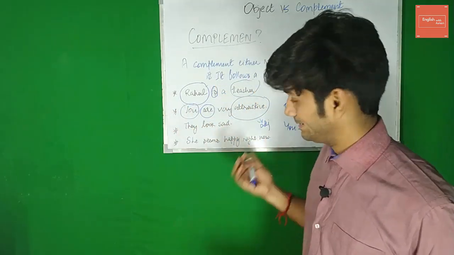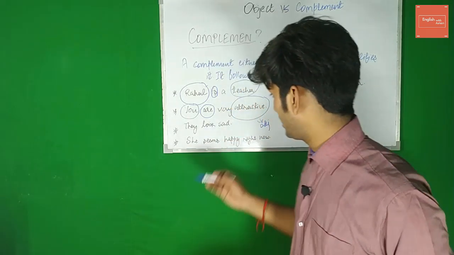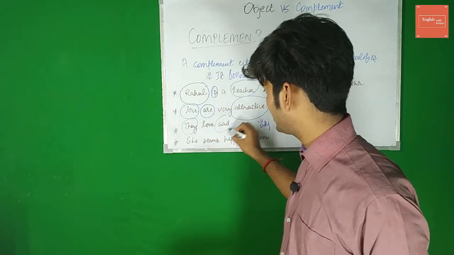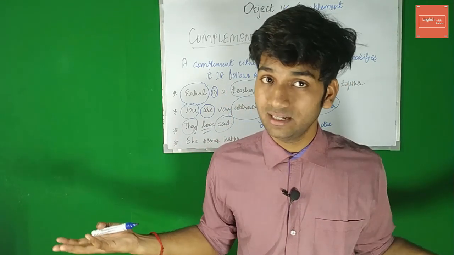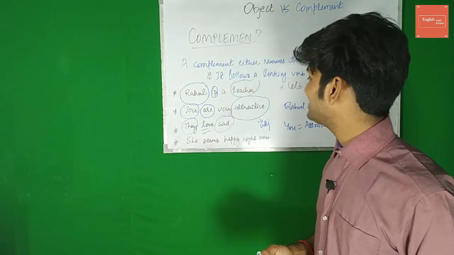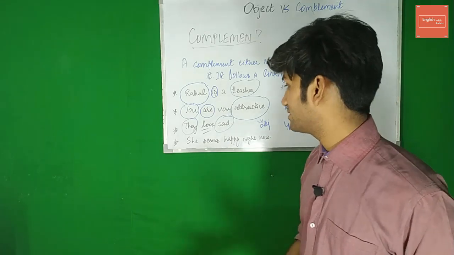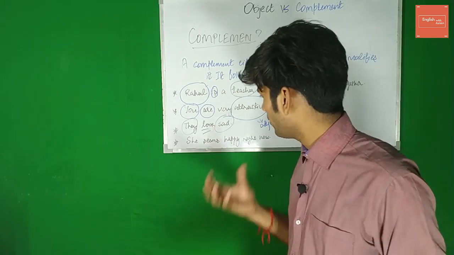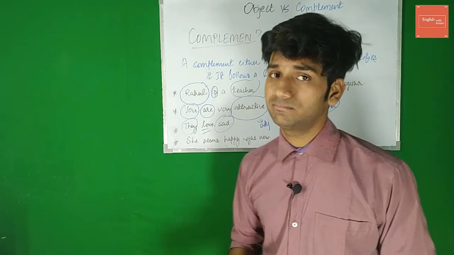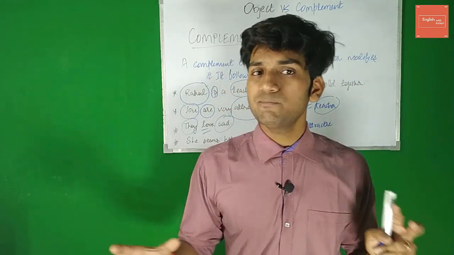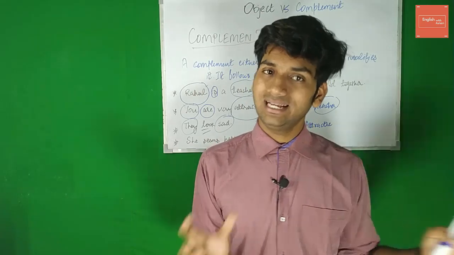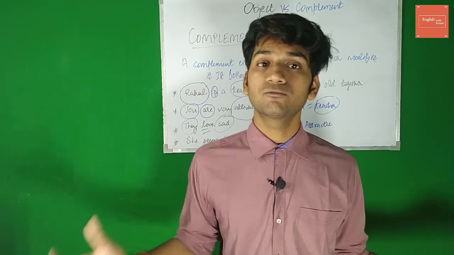They look sad. Now they is the subject. Sad is our complement. They, sad, one and the same thing, right? Now you may think that look is an action verb. How can you use it as a linking verb? It would be a good question if you ask that. Now, some action verbs act as a transitive verb, and sometimes as a linking verb too.